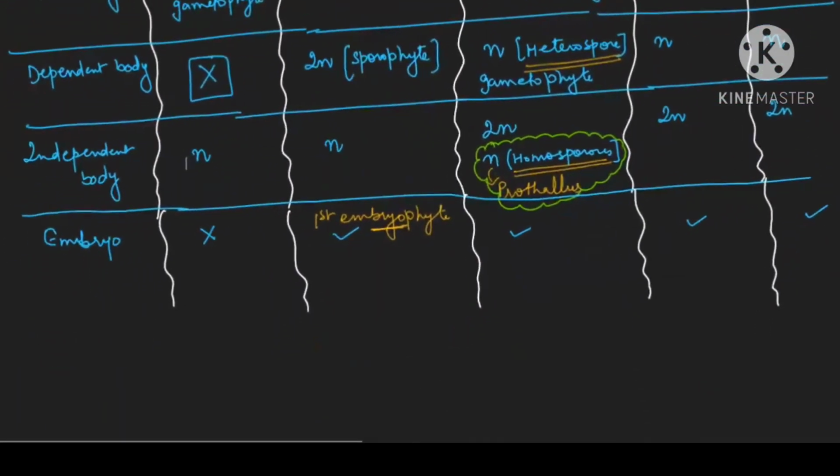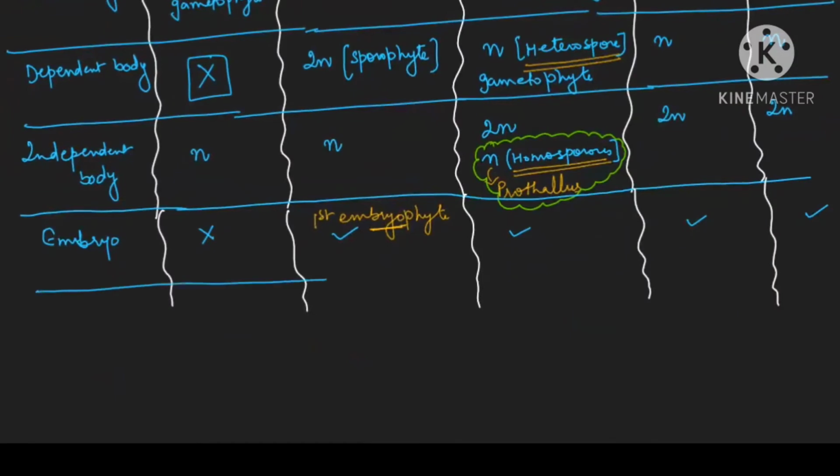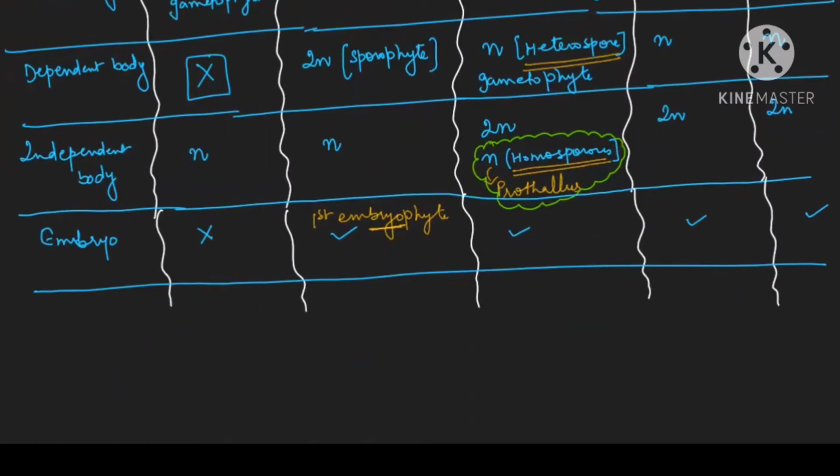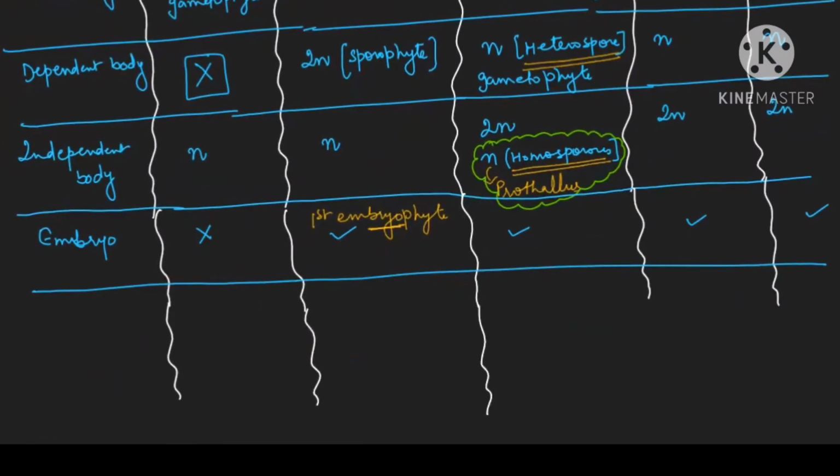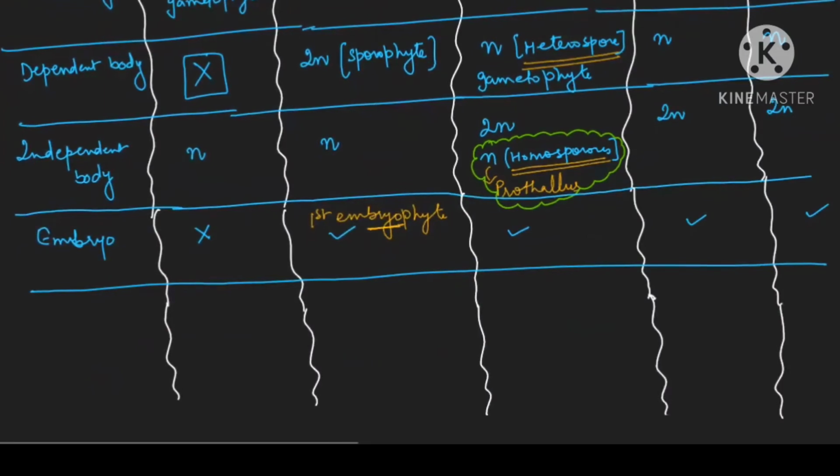Now, who is having the vascular tissue? Presence of vascular tissue means, if you know, vascular tissue means xylem and phloem. So xylem and phloem will be the vascular tissue. So I'm writing here vascular tissue.